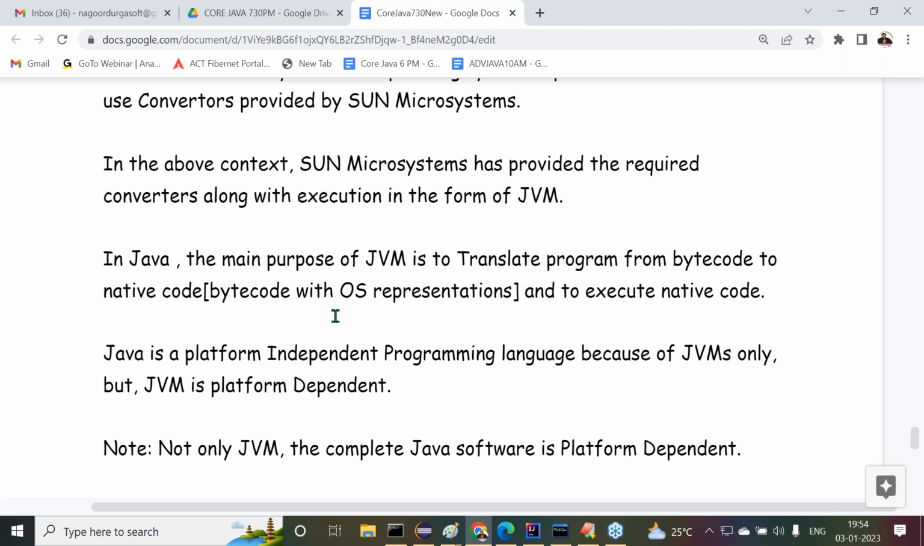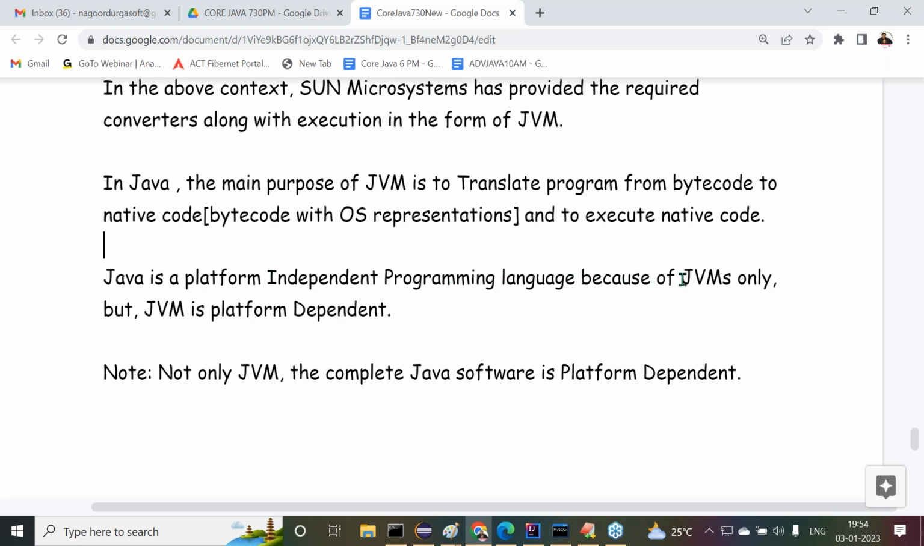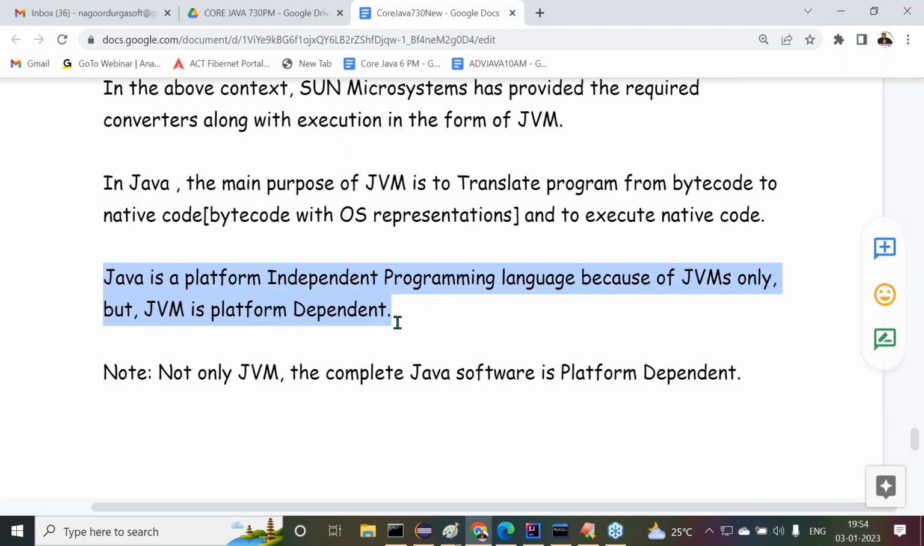Java is becoming a platform independent programming language. Right, sir. Java is a platform independent programming language because of JVMs only. But JVM is platform dependent. Please remember this. Most of the people are not aware of this point actually. Most of the people are thinking JVM is also platform independent. Why? Because of the name Java Virtual Machine.